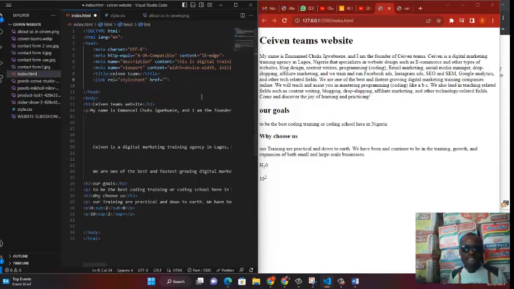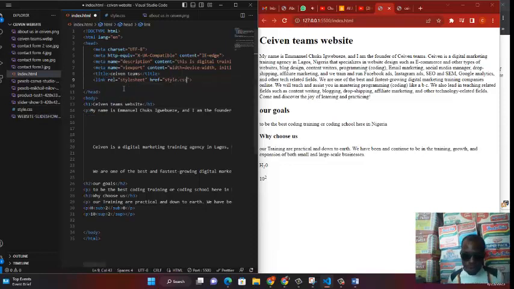Now, href stands for page reference. What are you referring to? We are referring to whatever you use to save your CSS. Remember, I use style.css. You can use anything you like, but it must end with .css, okay? So simply put, I'm going to put my own style. I'll write style.css. So whatever you use, put it there as well, okay?